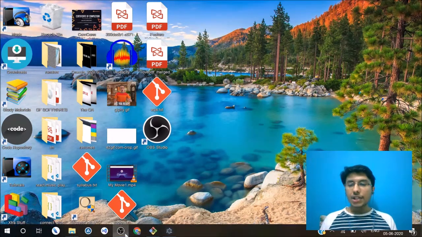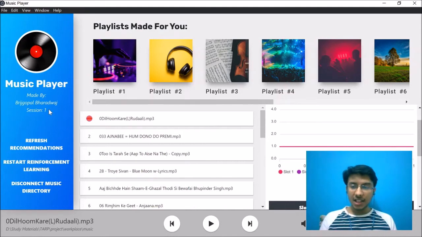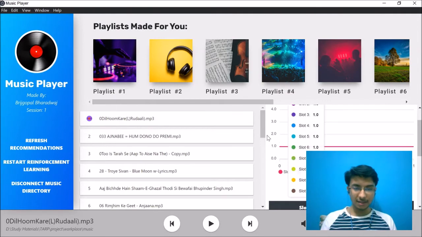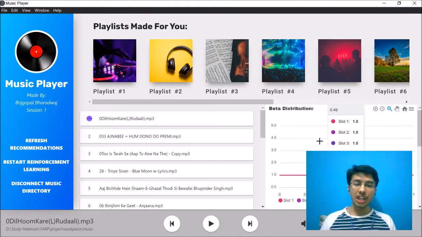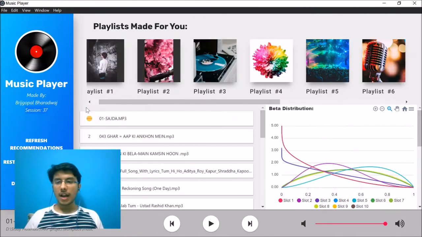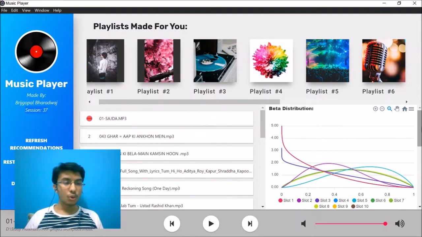So, as you will notice here, the current session number for the music player is 1. Now, I'll come back when I have played with the system a bit and the session number is increased, so that the system gains some data about what my choices are, and let's see how these values change then. As you can see, now the session number is 37, and now the values have changed quite a bit.